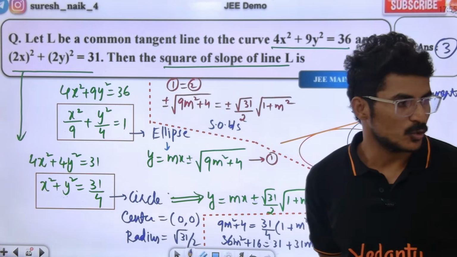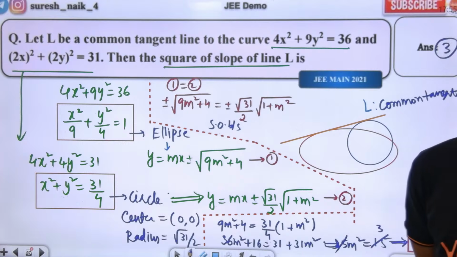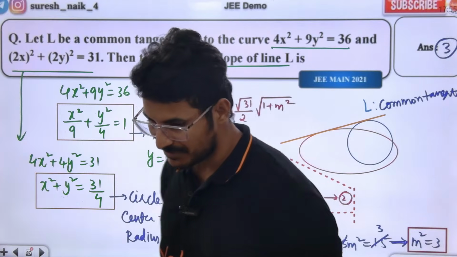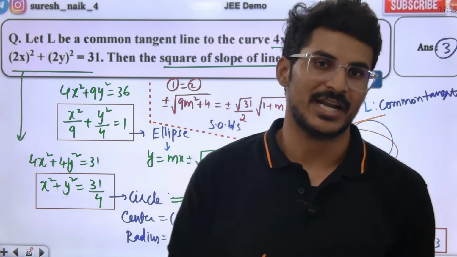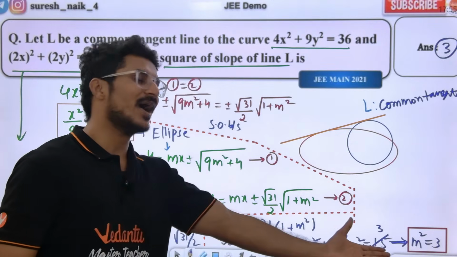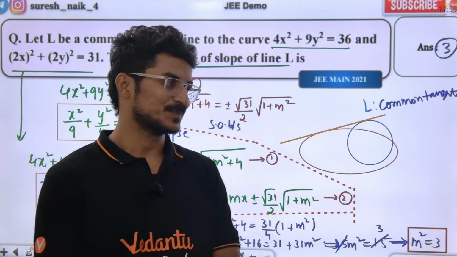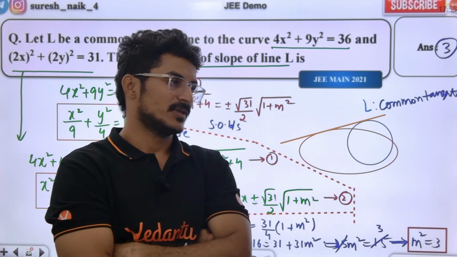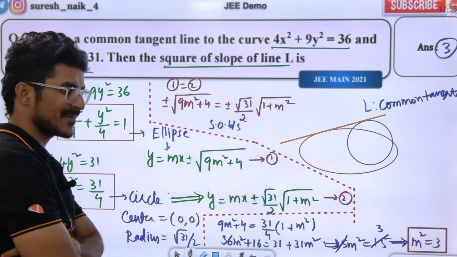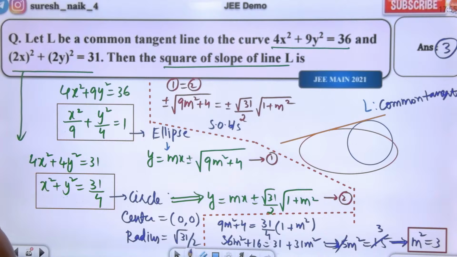We got two curves, ellipse and circle. I have written the equation of the tangent in slope form and compared both the tangent equations. When we compare, we directly get m square is equal to 3. Very good.